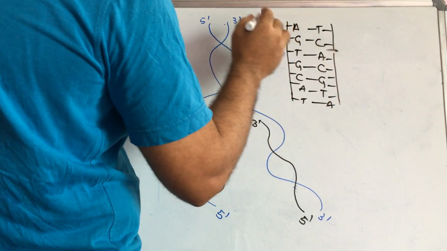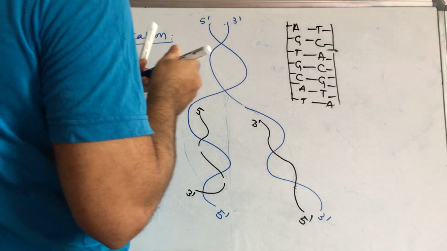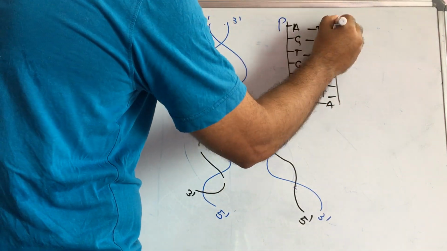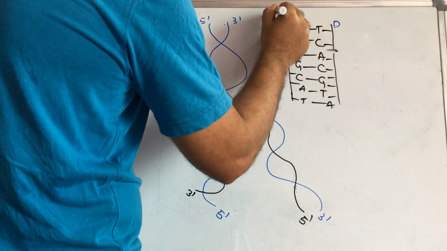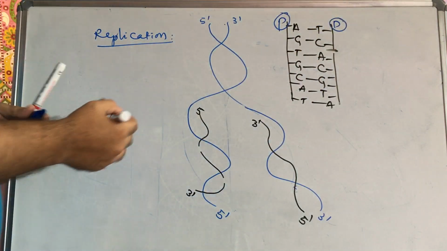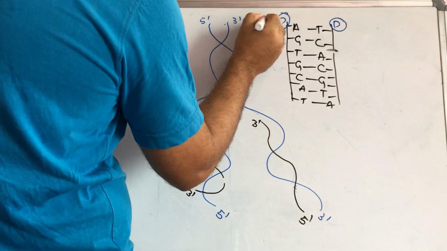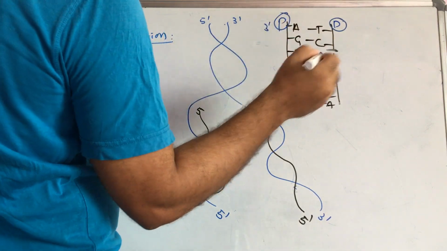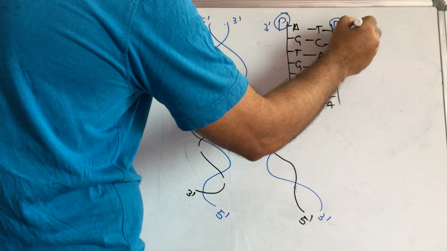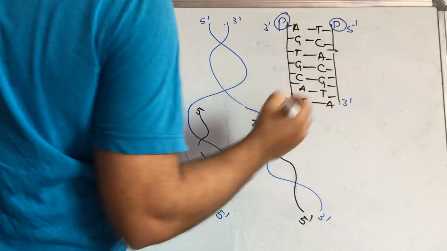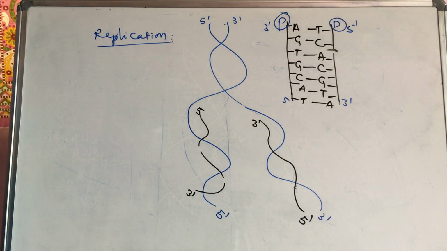This is the parent DNA, and this is the daughter DNA. P means parent DNA, D means daughter DNA. They may always ask questions like this, but keep in mind that the daughter DNA is always prepared in the 5 dash to 3 dash direction.